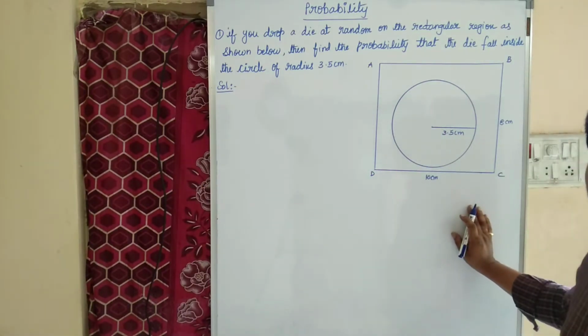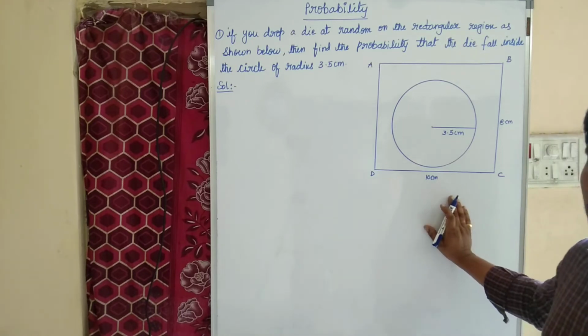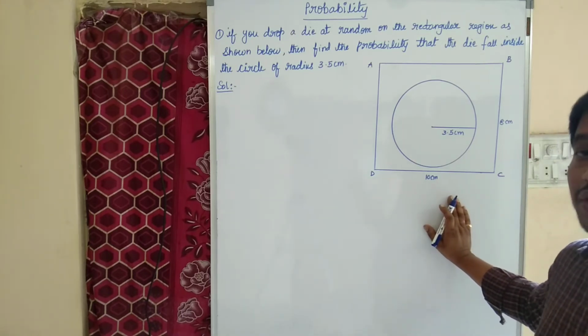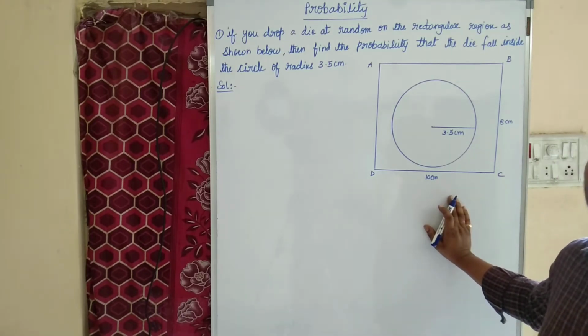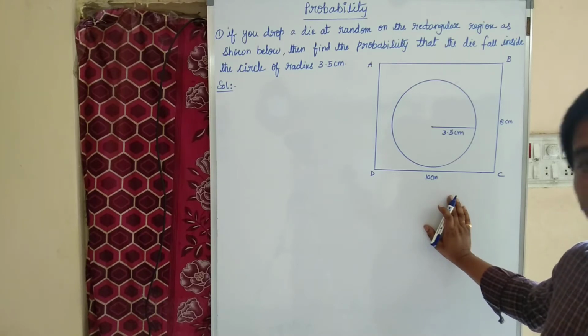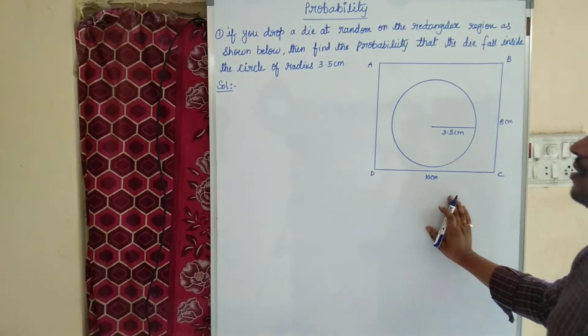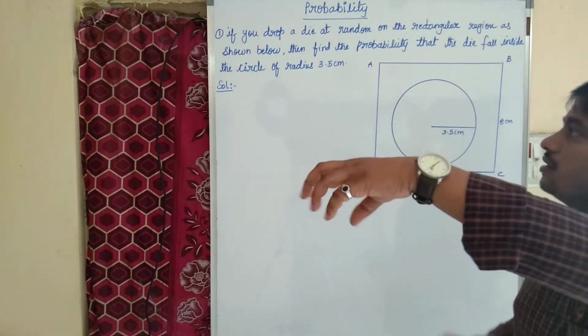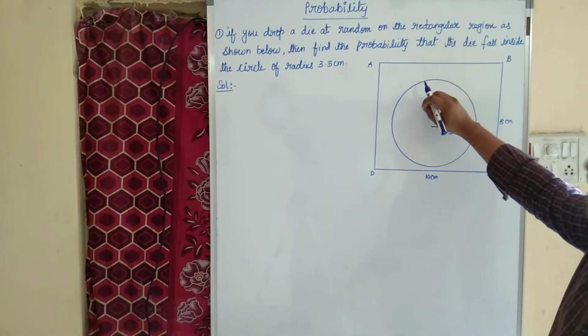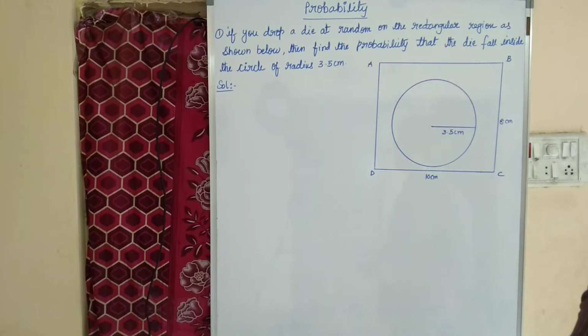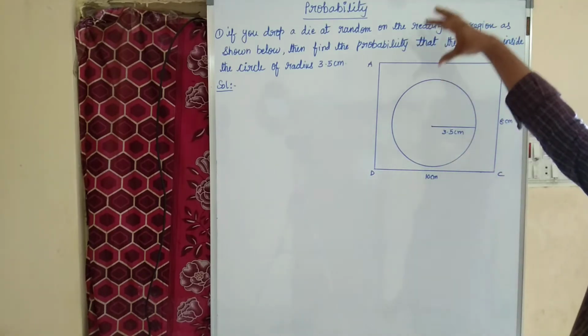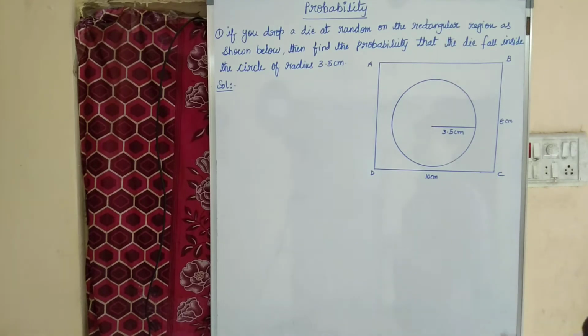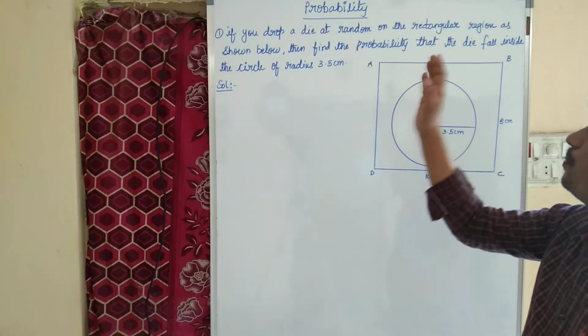Most of the children did not understand the question. The main important thing is we need to understand the question. Okay, let me explain what is given and what we need to find. Children, they are dropping a die at random on the rectangular region. Okay, like that they dropped a die inside the rectangular region. Then they are asking what is the probability.